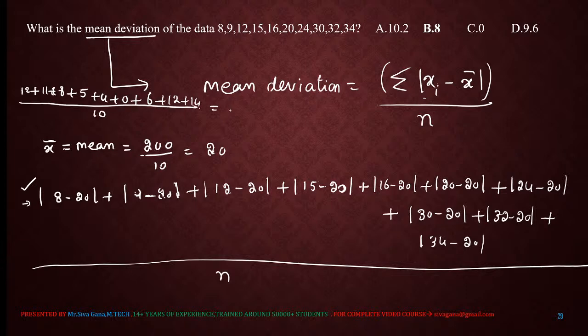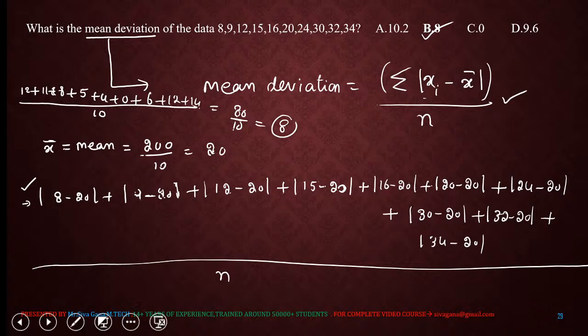So this summation is nothing but 80. Number of terms is 10. Therefore the deviation is how much? 8. This is how you need to calculate mean deviation, right? Summation of modulus xi minus x bar divided by n. X bar is nothing but mean.